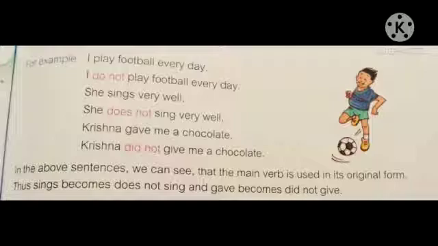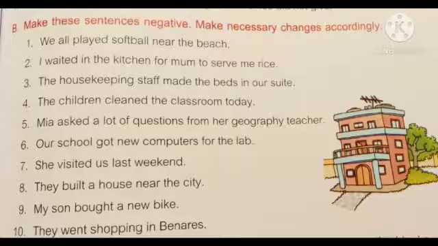Next, she sings very well. She does not sing very well. Krishna gave me a chocolate. Krishna did not give me a chocolate. In the above sentences, we can see that the main verb is used in its original form. Thus, sings becomes does not sing and gave becomes did not give. B main, make these sentences negative. Make necessary changes accordingly. Here, students, in these sentences, there are no helping words. So, we are going to use do not, does not or did not.